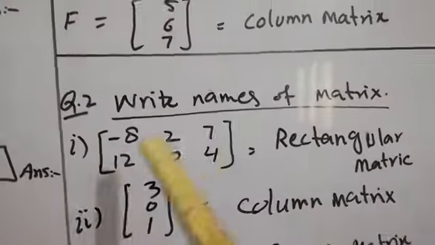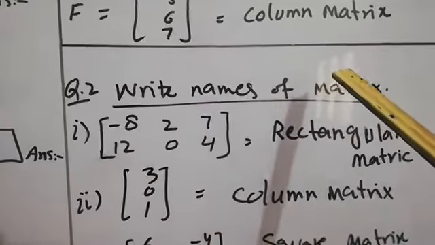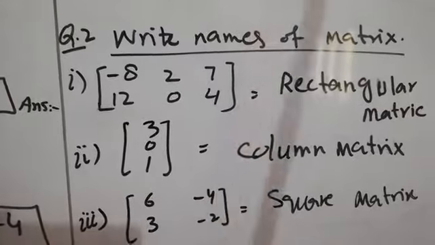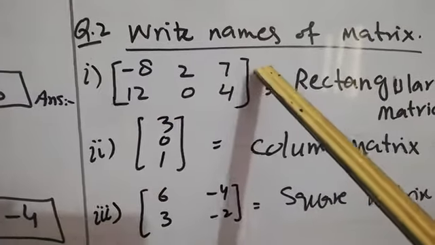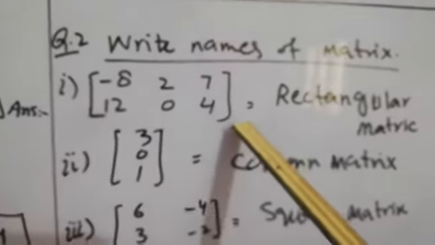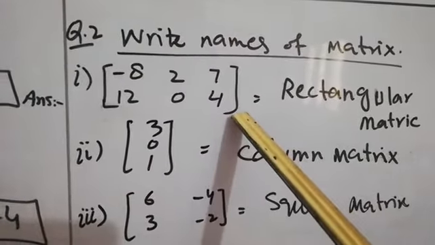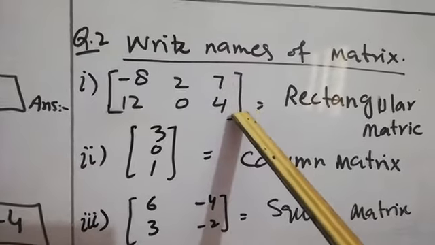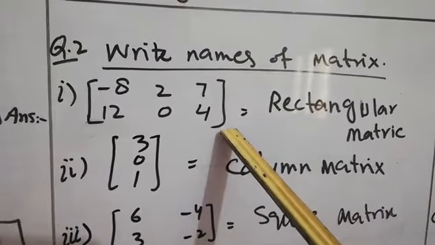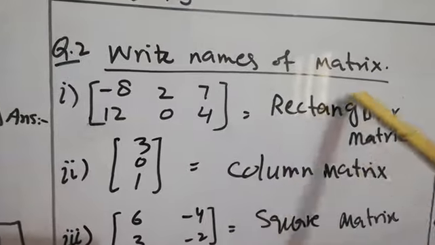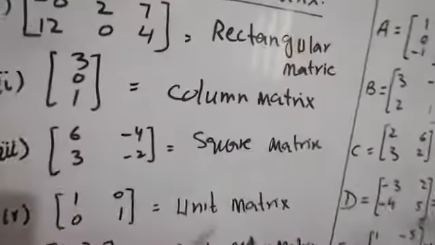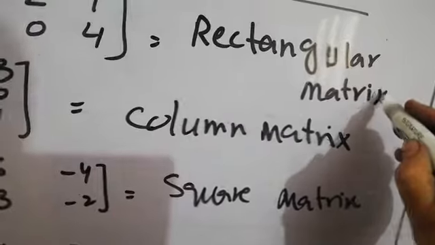Now my dear students, question number 2: write the names of the matrices. Here are some other types of matrices which are different from the previous ones. In this form, you can see that there are 2 rows and 3 columns. Whenever we have a matrix in this form, where the number of rows and number of columns are not equal and it is not a single row or single column, then we can say that this is a rectangular matrix. Okay, this is the rectangular matrix. We will put X here.